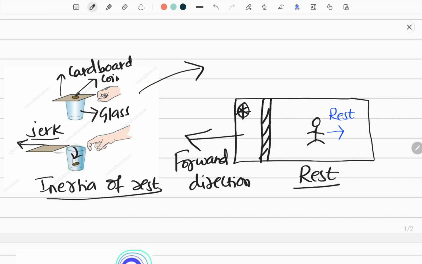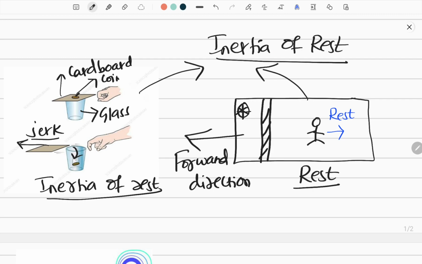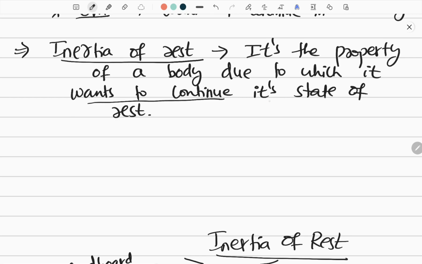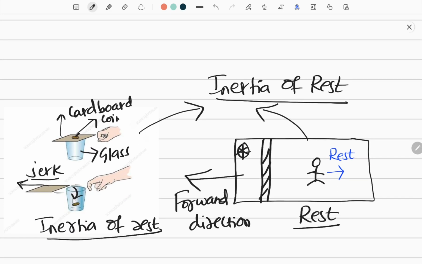Both of these are examples of inertia of rest, because it is the property of the body due to which it wants to be in a state of rest only. It wants to continue its state of rest, so that's why it goes backward. It doesn't want to go forward along with the bus because this person has some mass, so that person wants to remain backward. That is known as inertia of rest. Initially, whatever the state was, that has to be maintained.